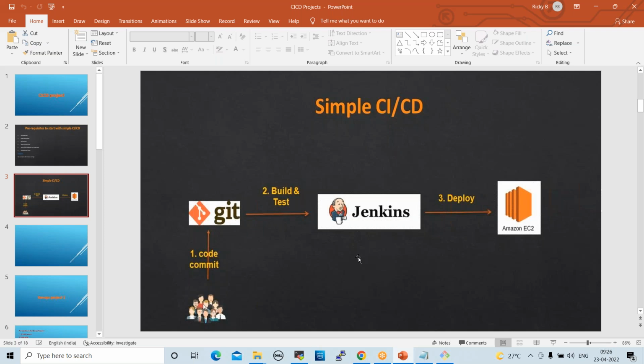Sir, I have a small question here. What kind of issues do we generally come across during this CI/CD process? In general, most of the time, jobs will fail. When the code is pulled from GitHub to Jenkins, the job can fail. While deploying the code on the production server, the job can fail most of the time. Why will the job fail? What is the reason? For example, the GitHub server is not reachable. When Jenkins goes to check and the GitHub server is not reachable, what will happen? The job will fail, right?